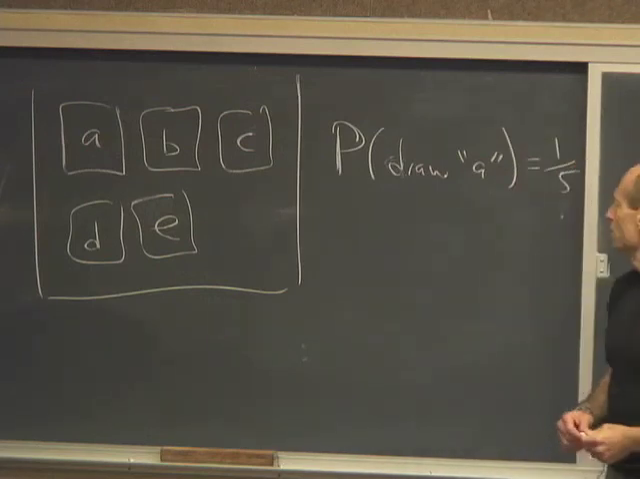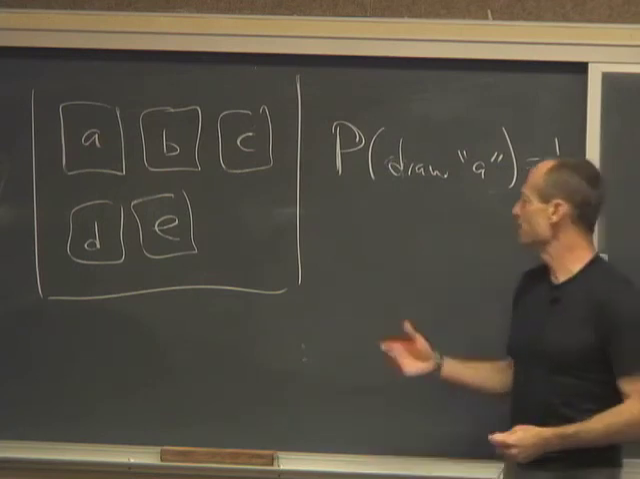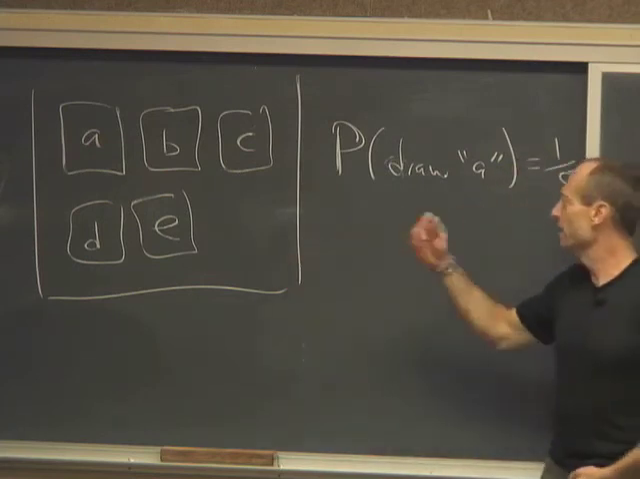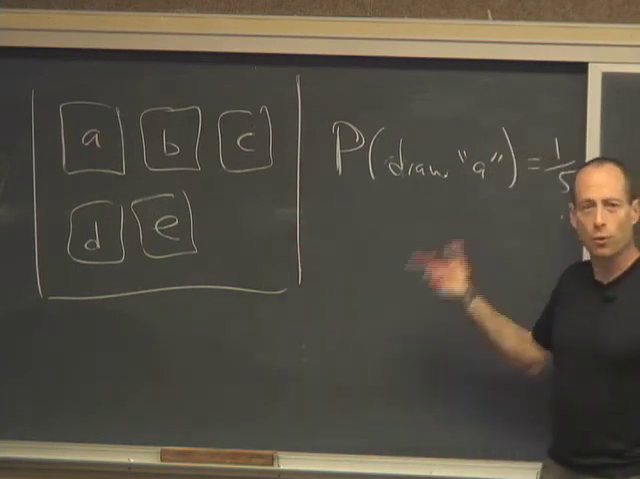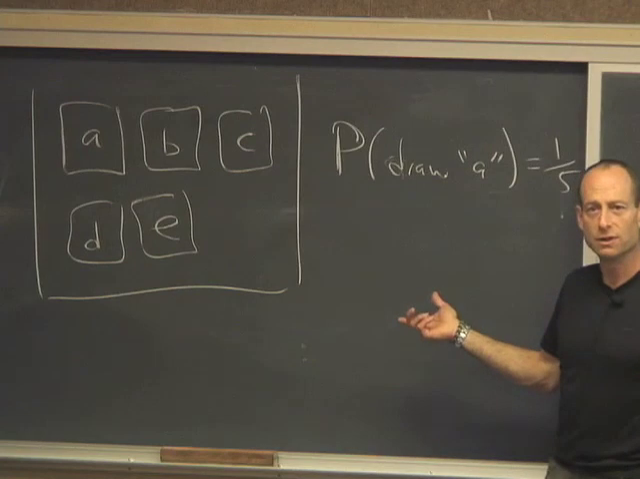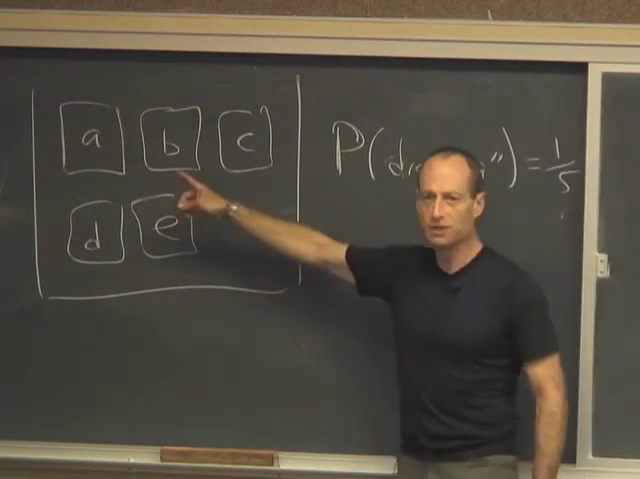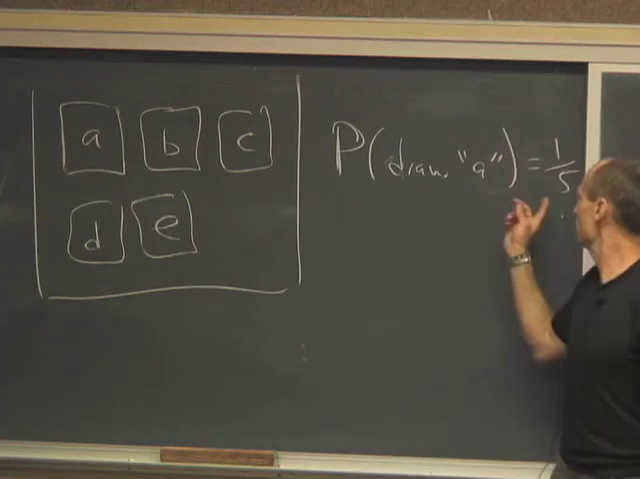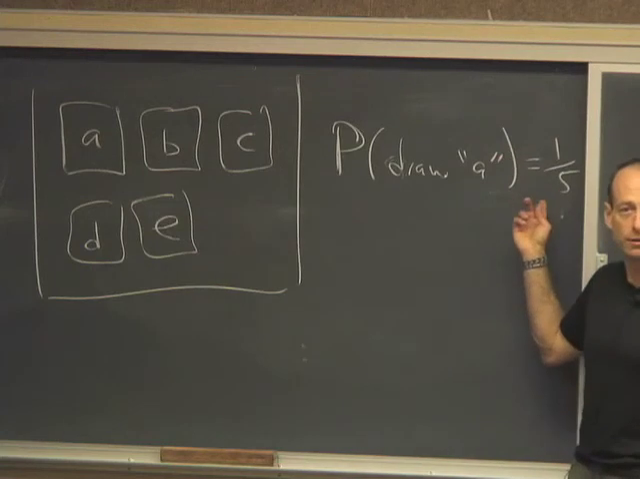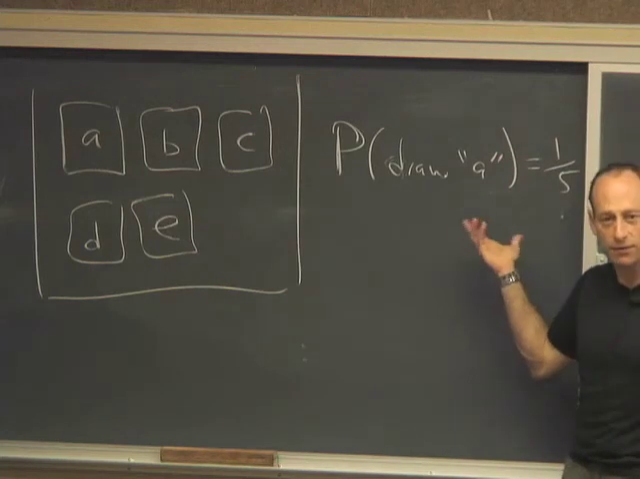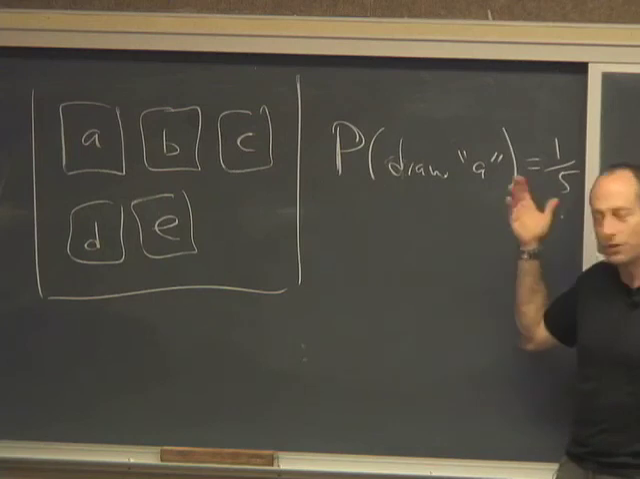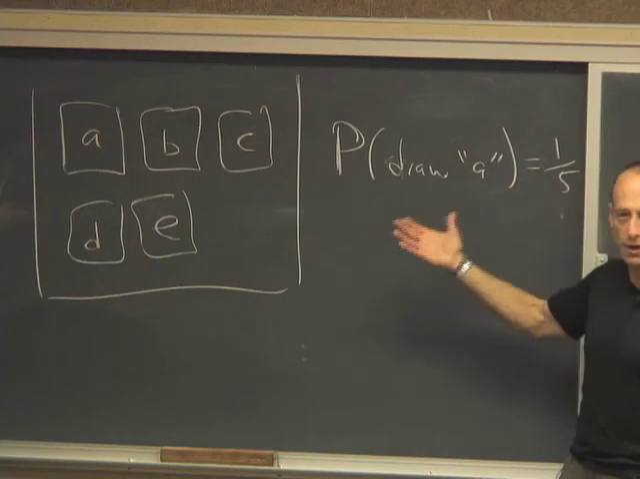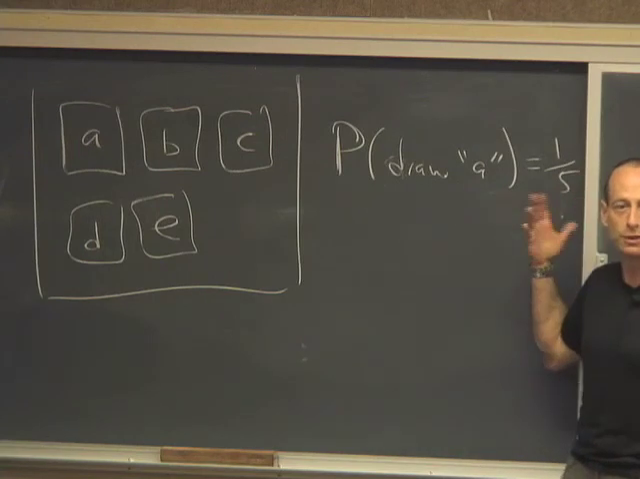Okay? So the law of large numbers says that as I draw from the box more and more and more times, the fraction of the time that I get the ticket labeled A is increasingly likely to be arbitrarily close to 1/5. I won't get it exactly 1/5 of the time, but the more times I draw, the greater the probability is that it's going to be arbitrarily close to 1/5.